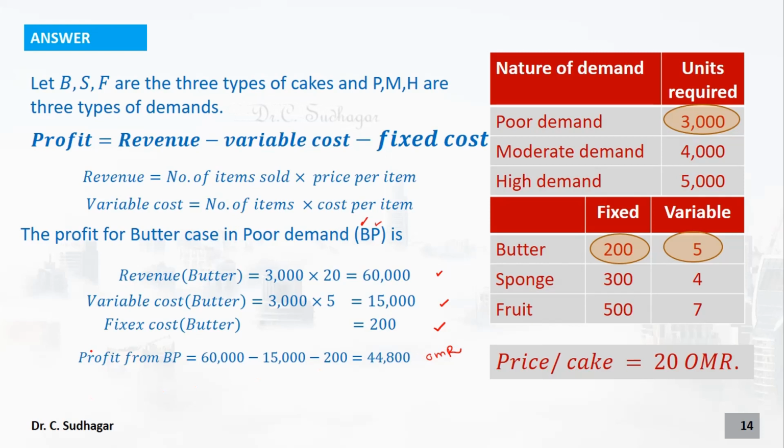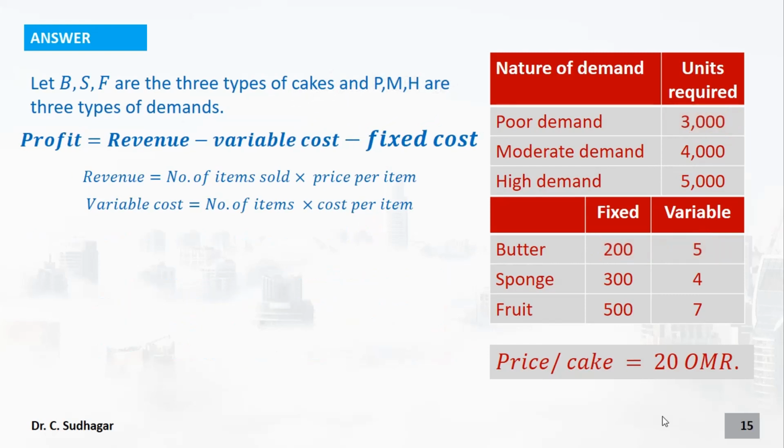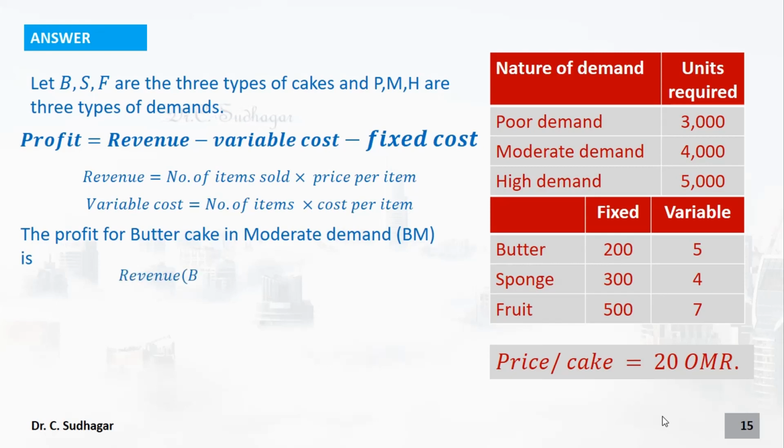So this is the profit from butter cake under poor market conditions. Now let us calculate the next scenario. The next scenario is what is the profit for the butter cake in moderate demand condition. So BM denotes butter cake in moderate demand condition. The same method we are going to follow.